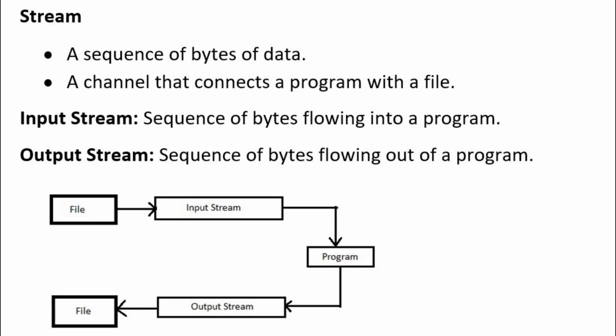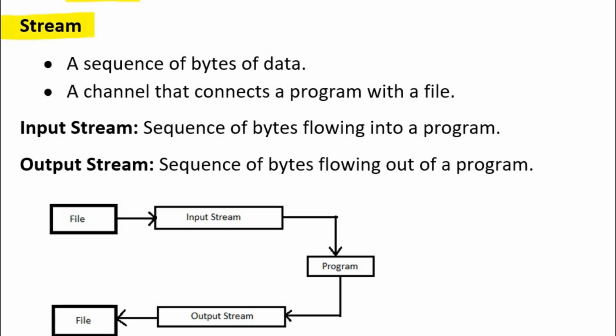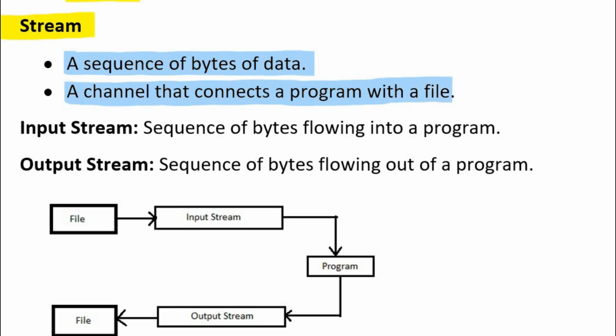The data or sequence of bytes that travel between a file and a C program is called a stream. So stream is a sequence of bytes of data, or it is just like a channel that connects a program with a file.